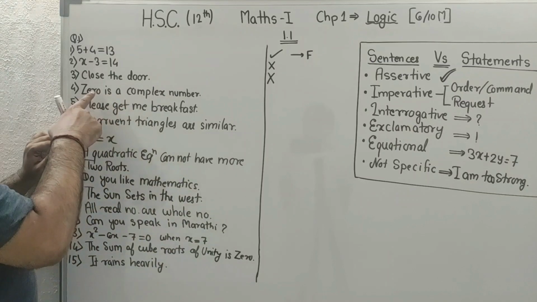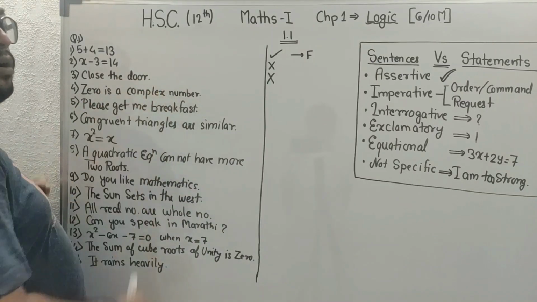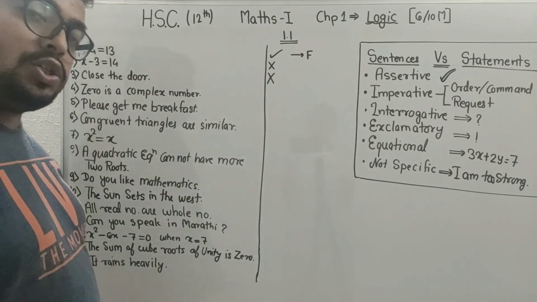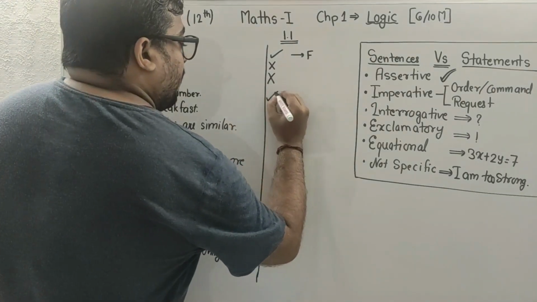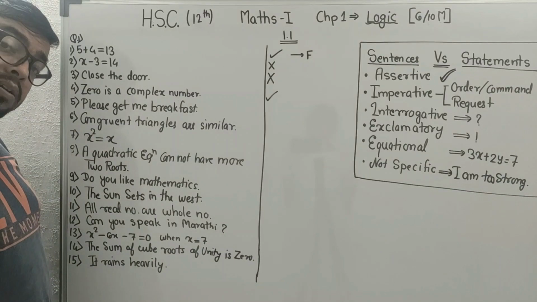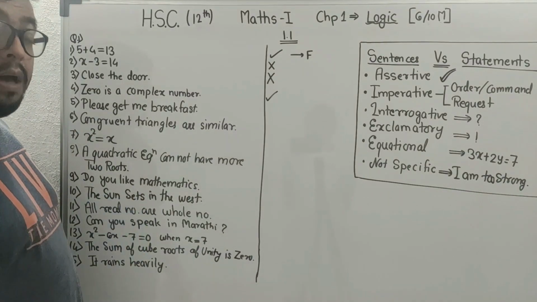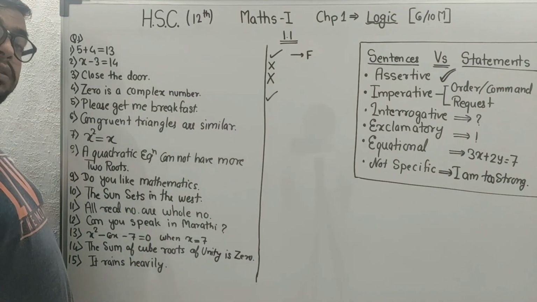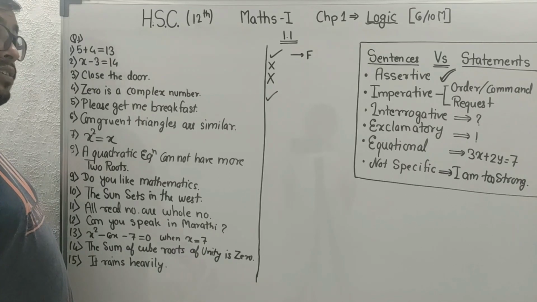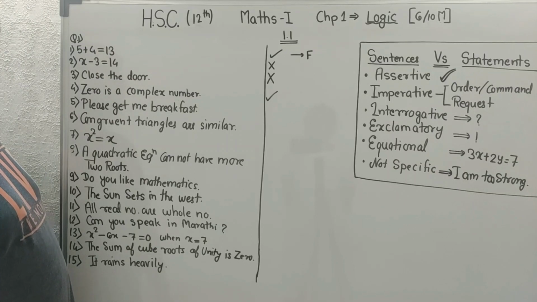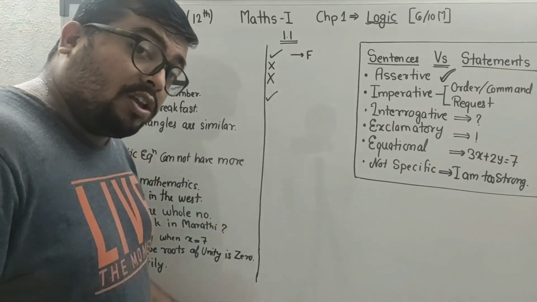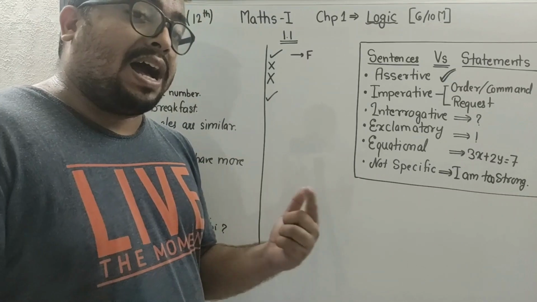0 is a complex number, students. Yes, this is a statement. It is a written statement, dear. But is it true or false? Yes, it is true. How is it true? What is a complex number, dear? In 11th you have already studied what a complex number is. Whenever there is an i.